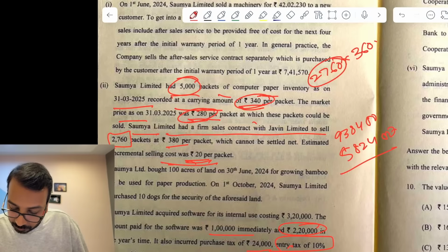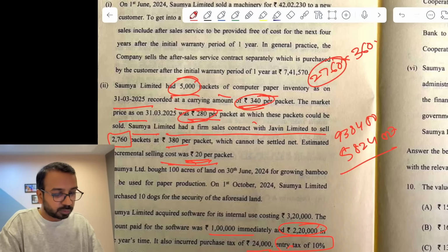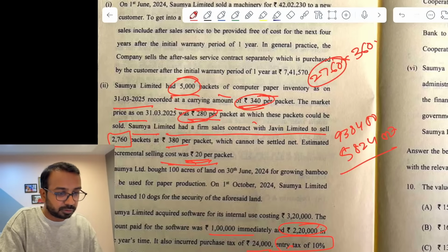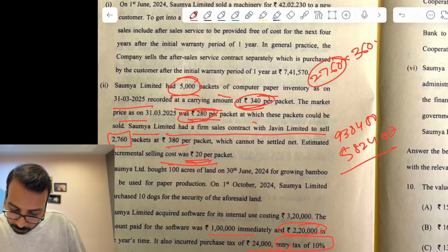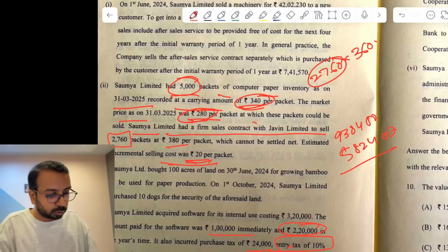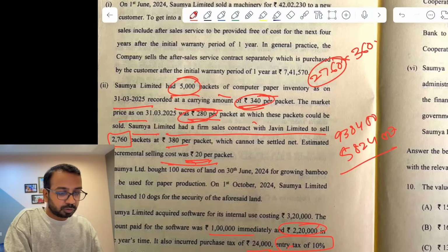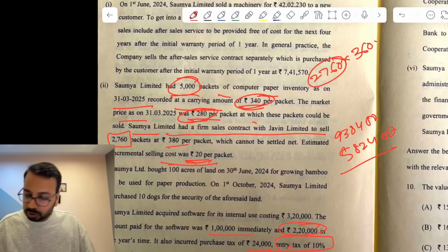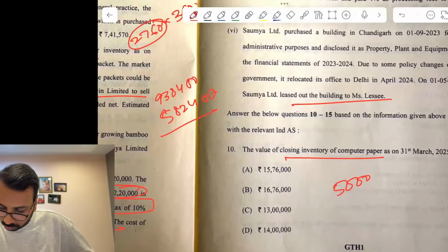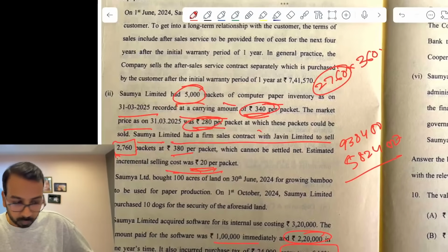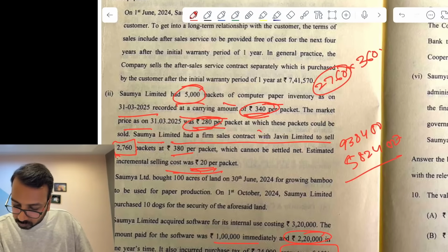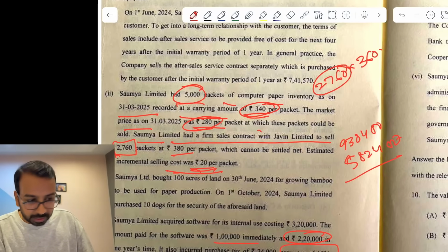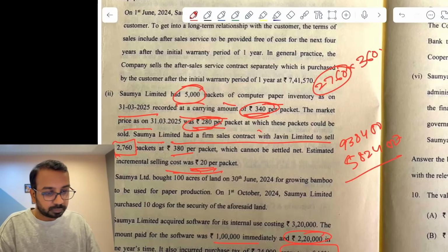It can be sold at 340 and 380 minus 20. So this has to be valued at 340. 2760 into 340 and 2240 number of packets balance, which can be sold at 260. So the answer should be 1,520,800, is what I got. What did they do? So it looks like they have taken 360 only.